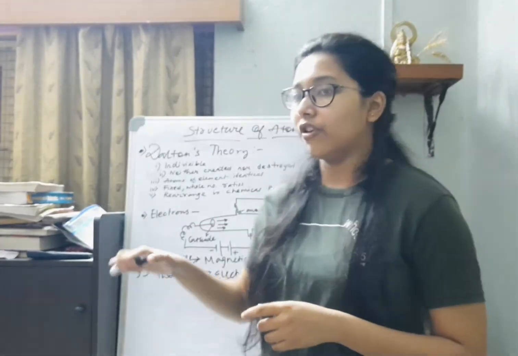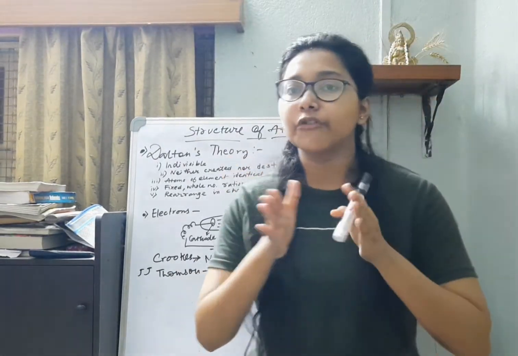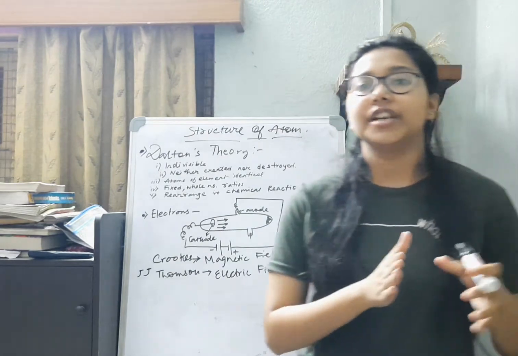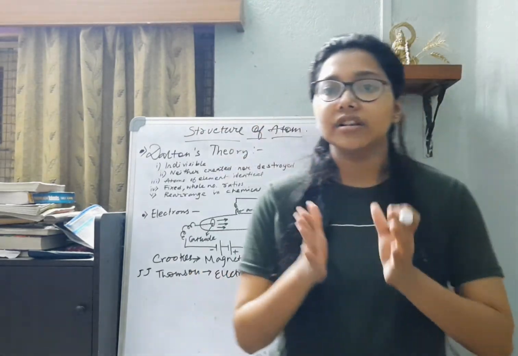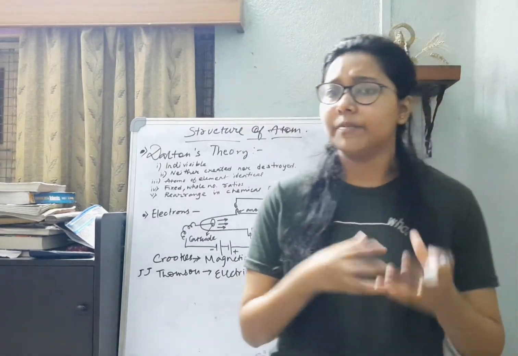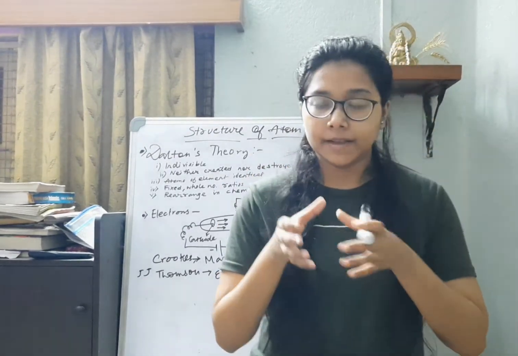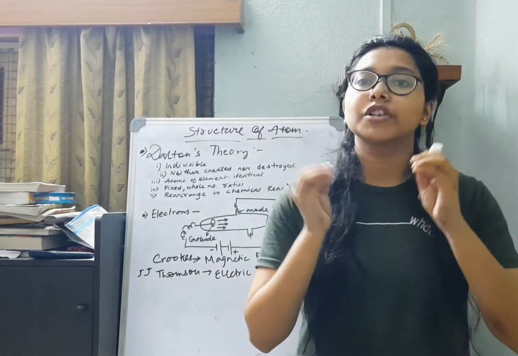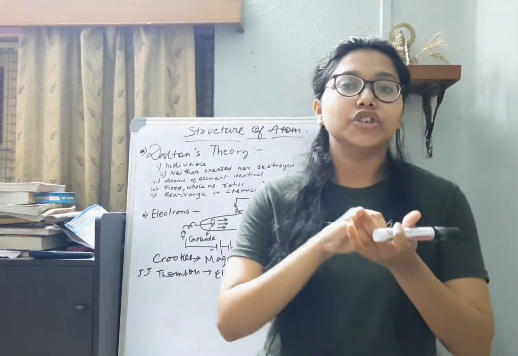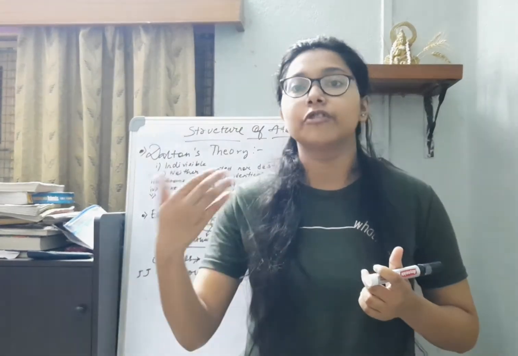So first of all, the most important thing is, when we begin with the structure of atom, initially it started with Dalton's atomic theory. Dalton's atomic theory basically consisted of a few postulates, that is, certain things which he thought were essentially true, but later on they failed and were proved wrong.